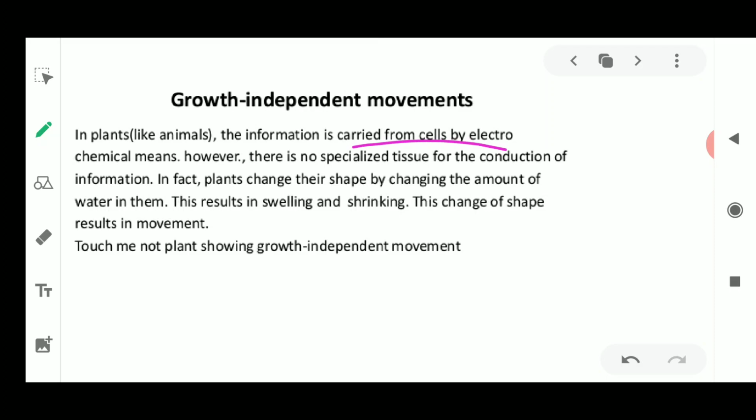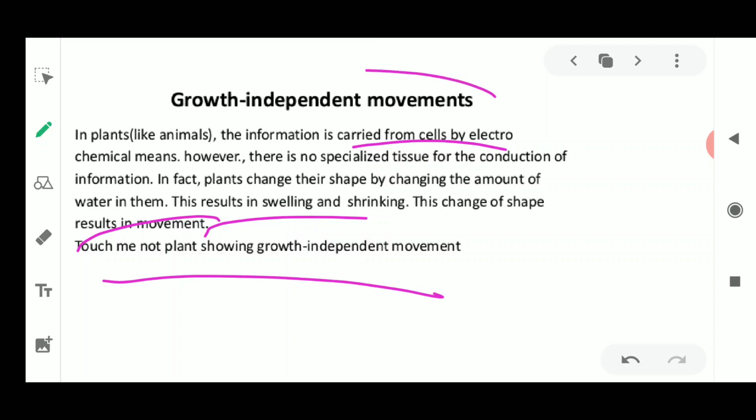In fact, plants change their shape by changing the amount of water in them. This results in swelling or shrinking. This changes the shape and results in the movement. Touch me not shows the growth independent movement. Only the shrinking and swelling of the cells is there in such kinds of movement, because of which there will be no growth. So that is growth independent movement.